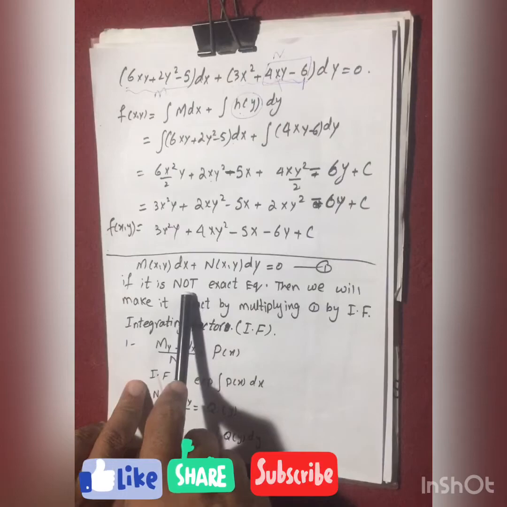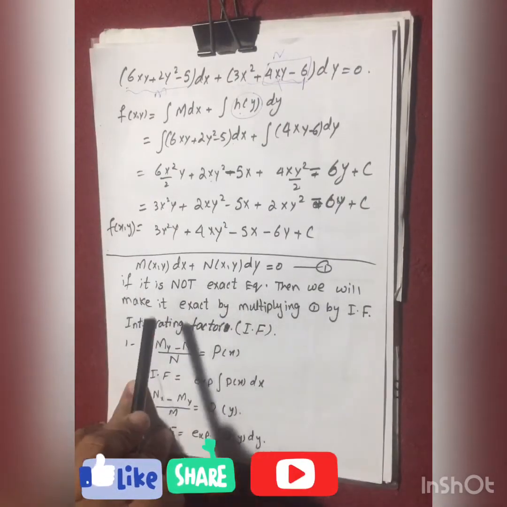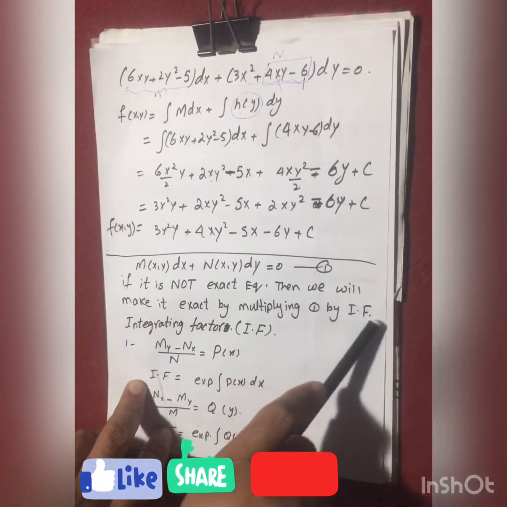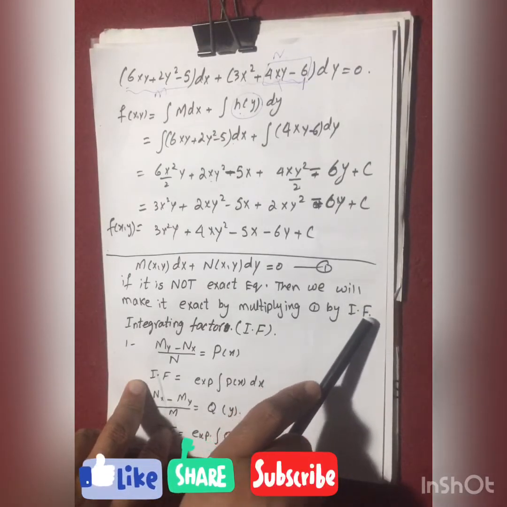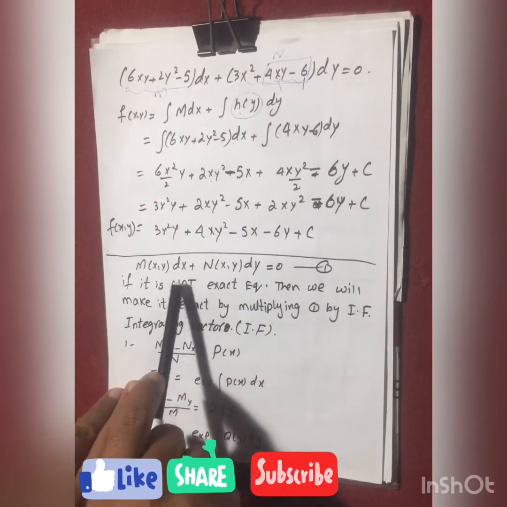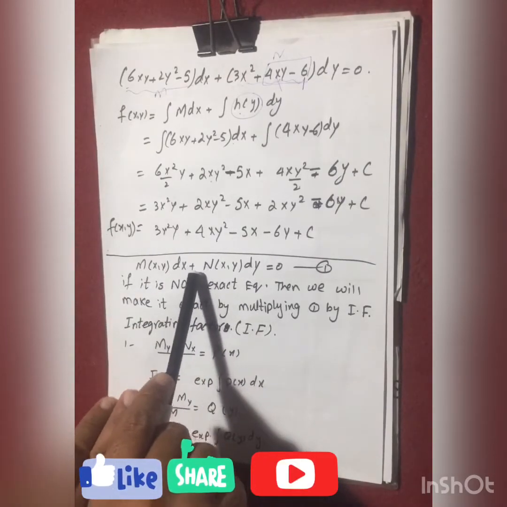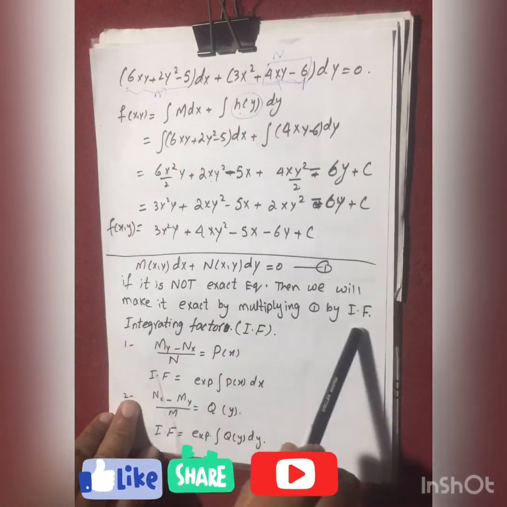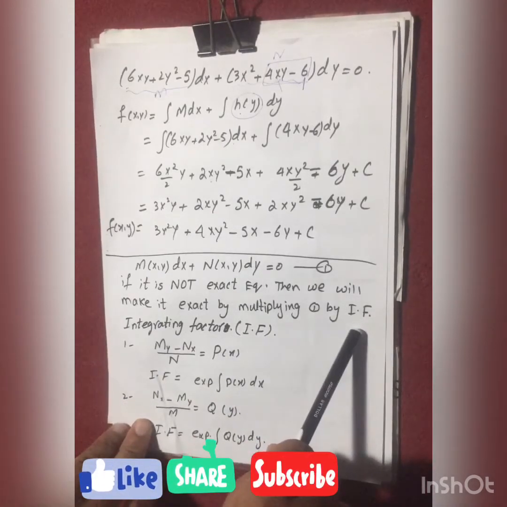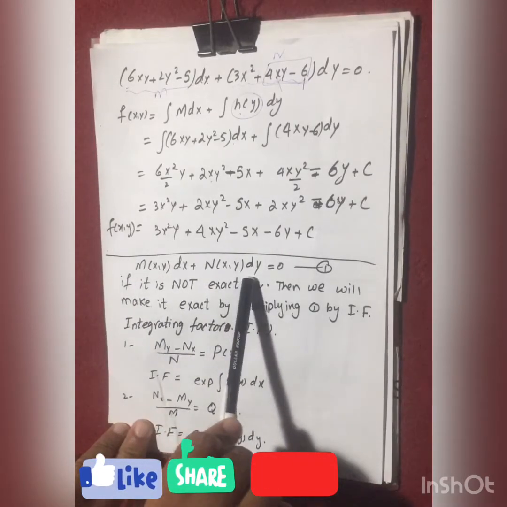We will make it exact by multiplying by an integrating factor. This is the special term, a particular term, the integrating factor, which is to be multiplied to this expression to make it an exact equation. This is the IF, meaning integrating factor. The integrating factor depends upon the nature of the equation.